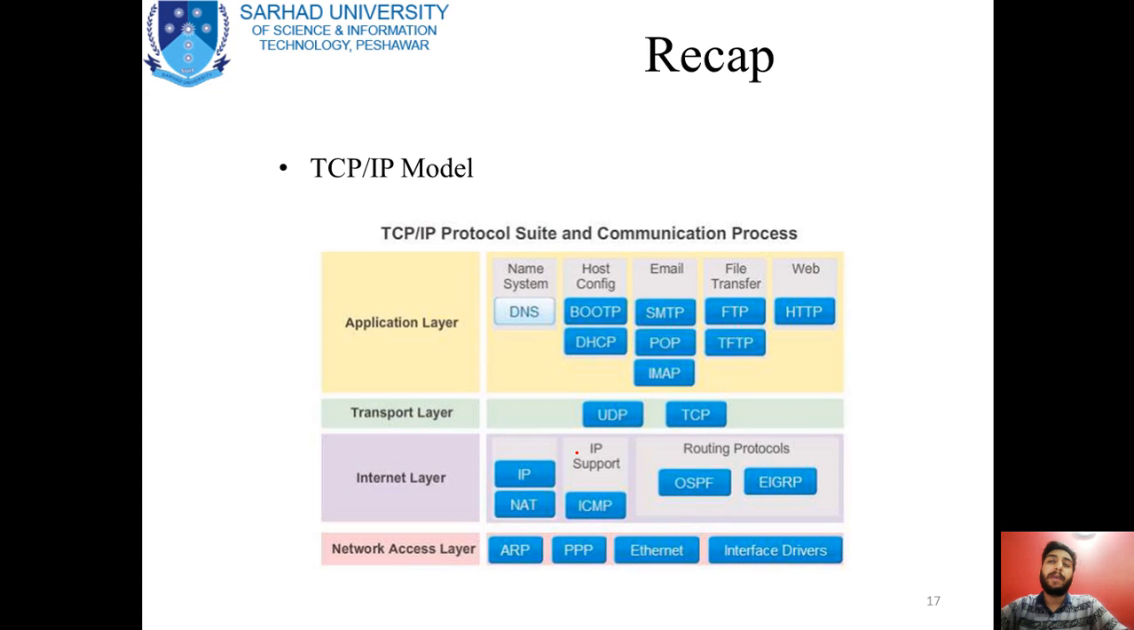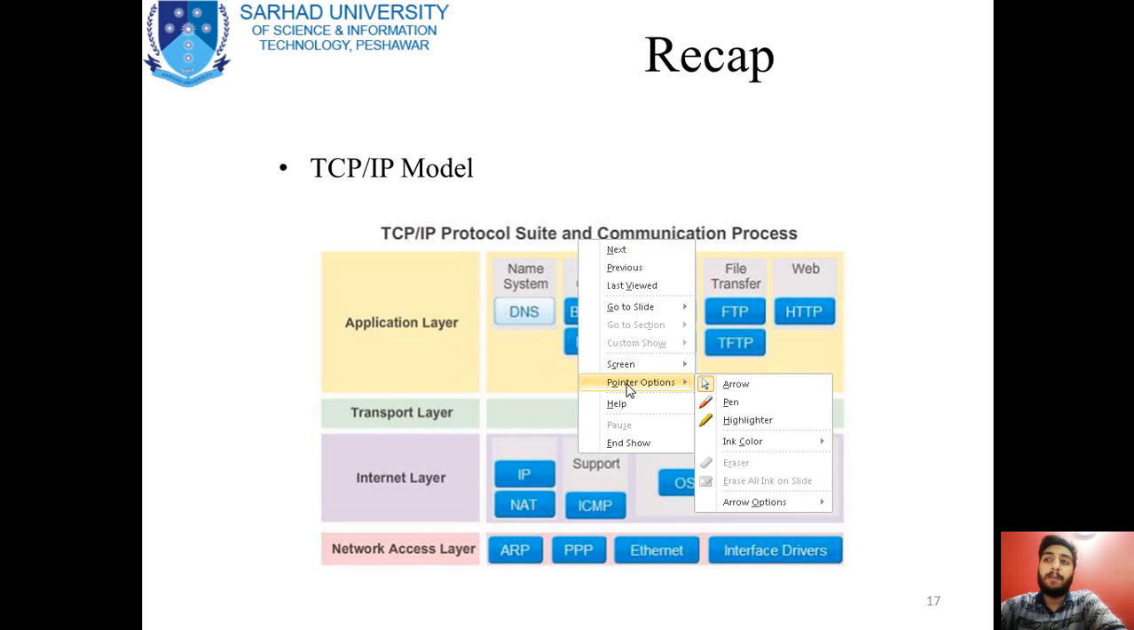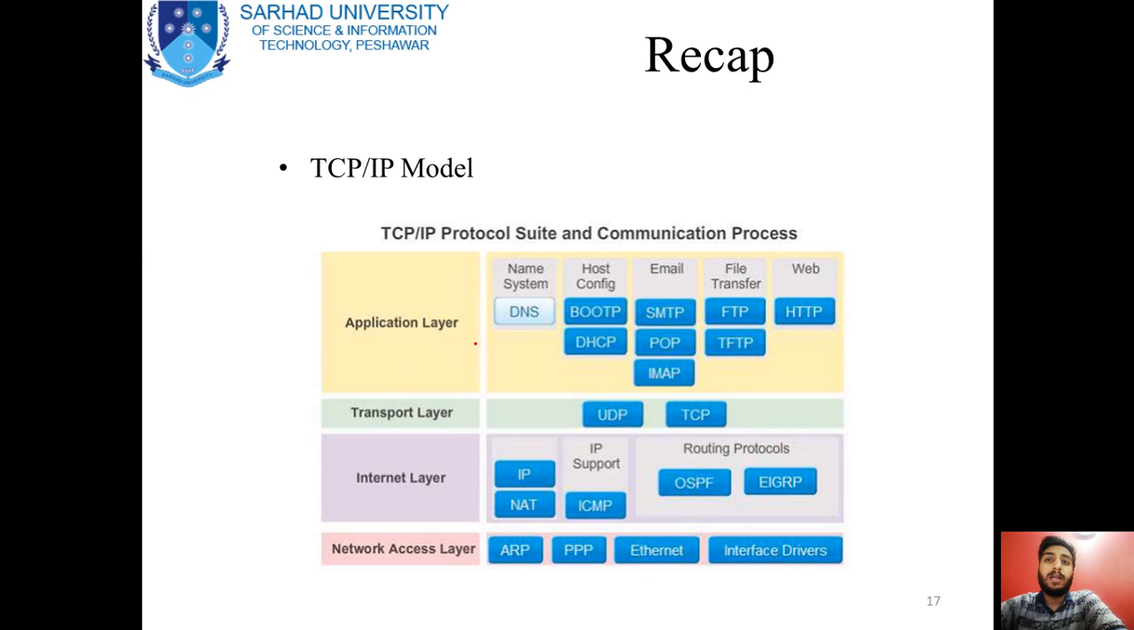Now, recapping the TCP/IP model, this TCP/IP model is basically divided into four layers. The first layer is termed the application layer. The second layer is termed the transport layer. The third layer is basically the internet layer, and the fourth layer is basically the network access layer.